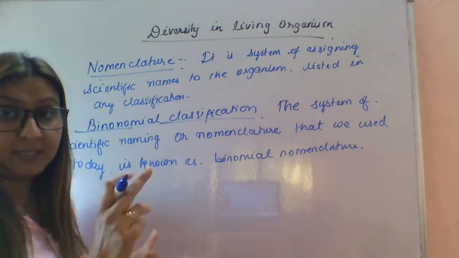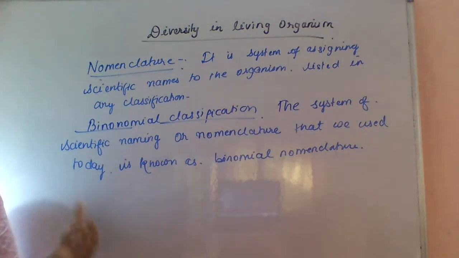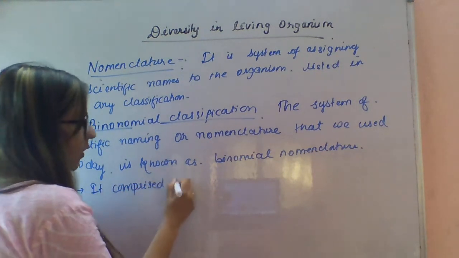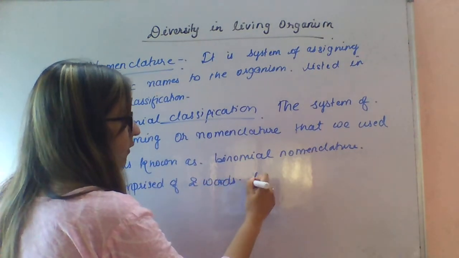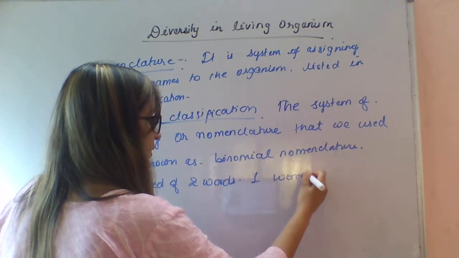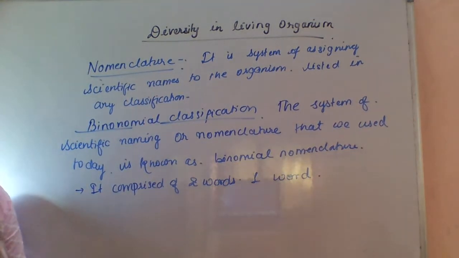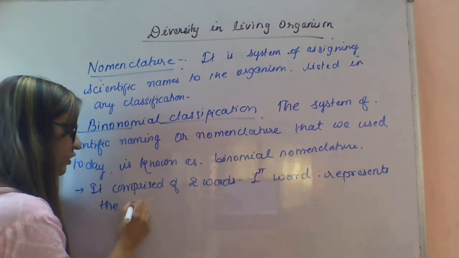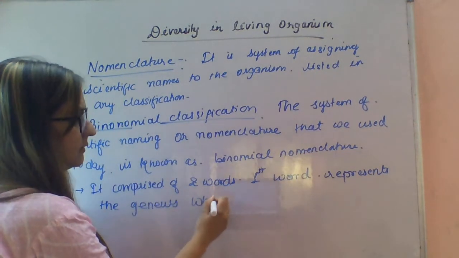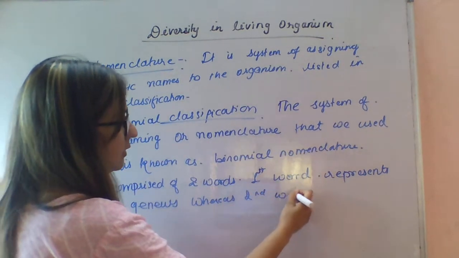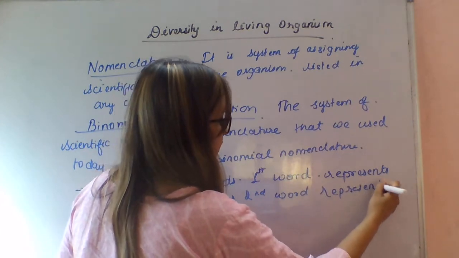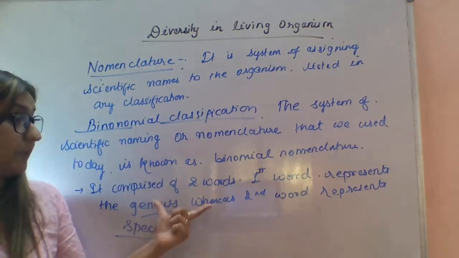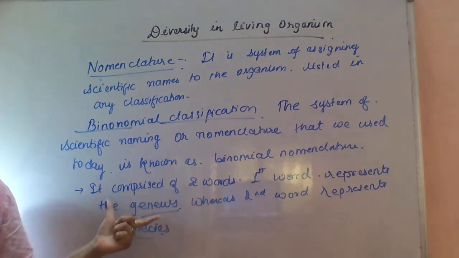As the name is telling, binomial, it comprises two words. The first word represents the genus, whereas the second word represents the species.